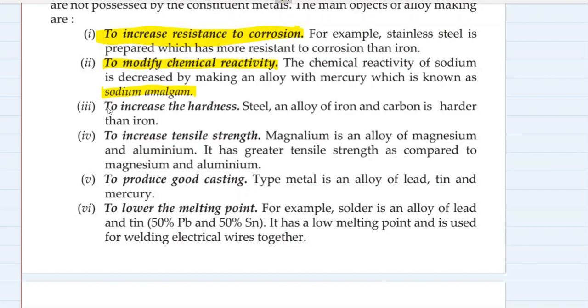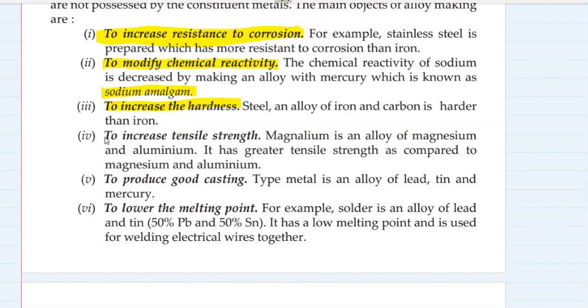To increase the hardness, for example, steel. It is an alloy of iron and carbon. Stainless steel is an alloy of iron, carbon, chromium and nickel. So steel is just an alloy of iron and carbon, and it is harder than iron.